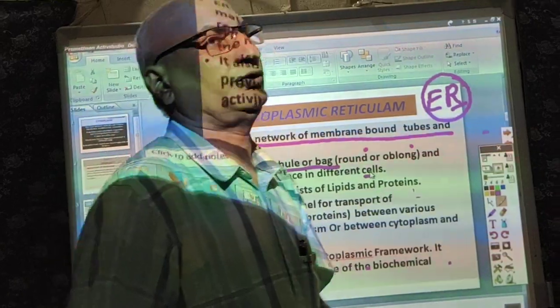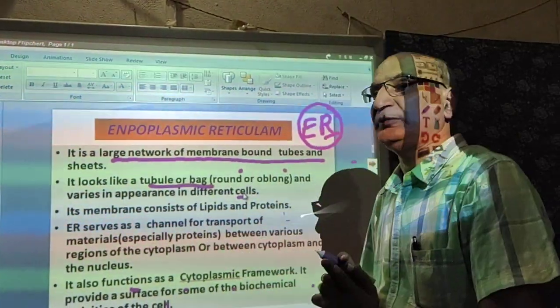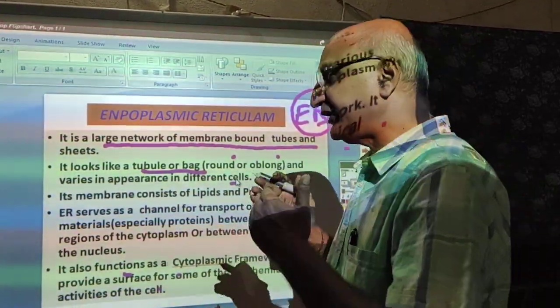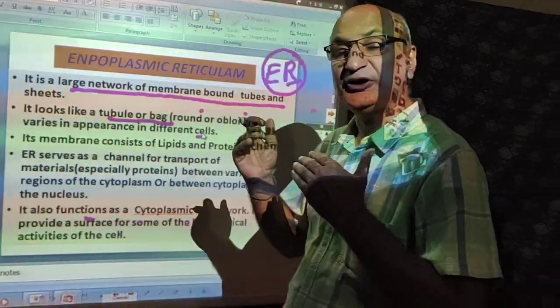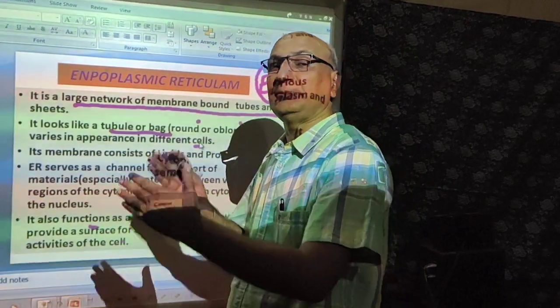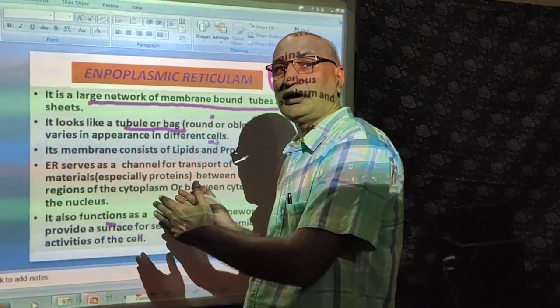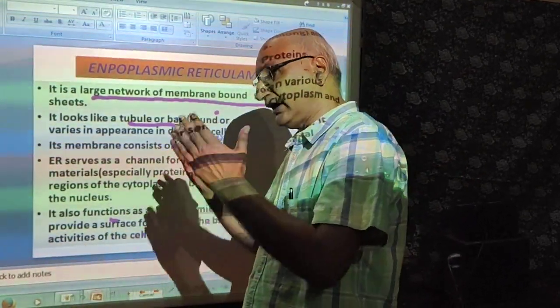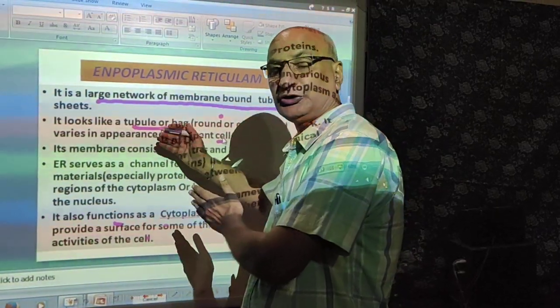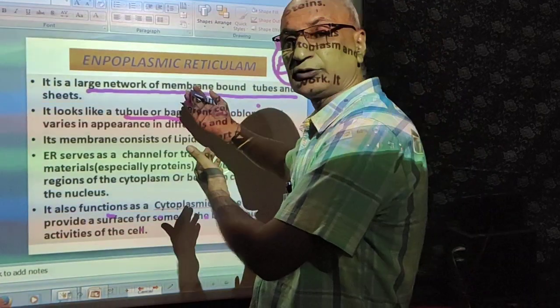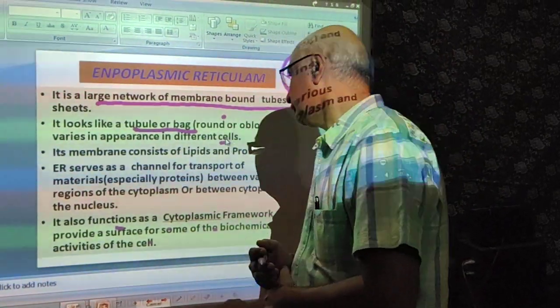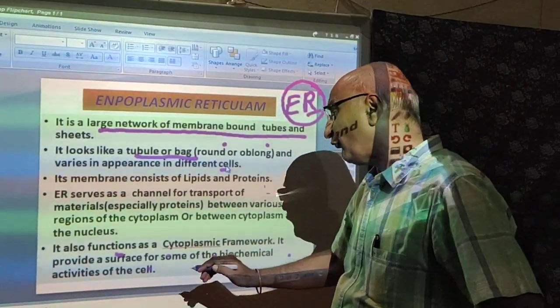As the materials are transported towards the membrane, they can move across the membrane also.